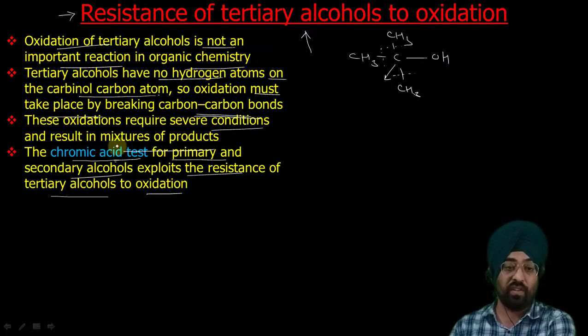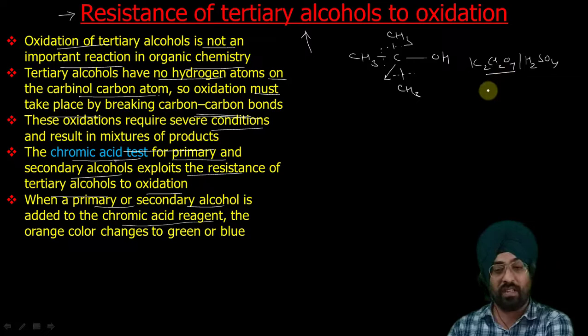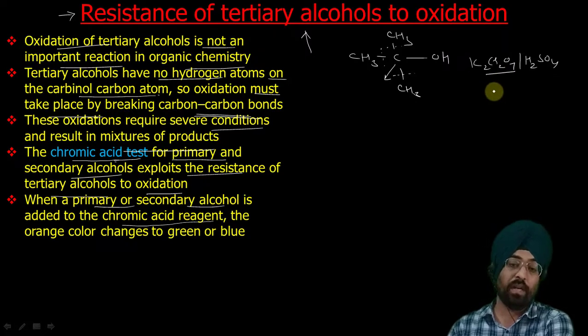It is the basis of the chromic acid test, which is used for the distinction of primary, secondary and tertiary alcohol. Basically, we add a chromic acid reagent, as I have already told you, K2Cr2O7 and sulfuric acid. You can use either potassium dichromate or sodium dichromate. It has orange color.